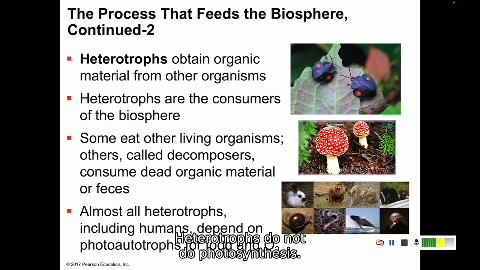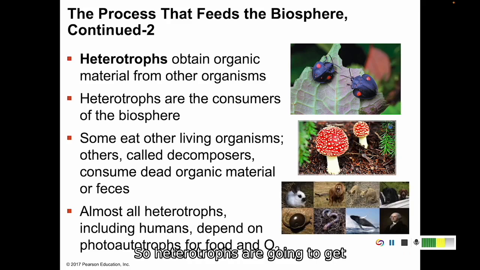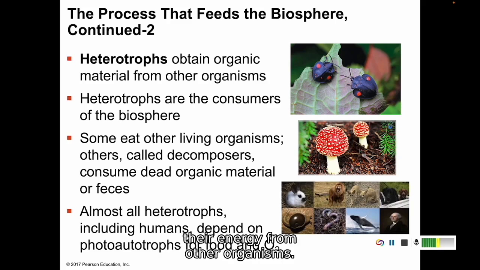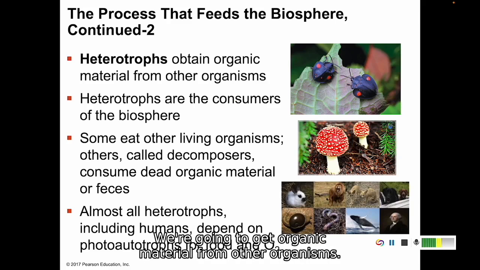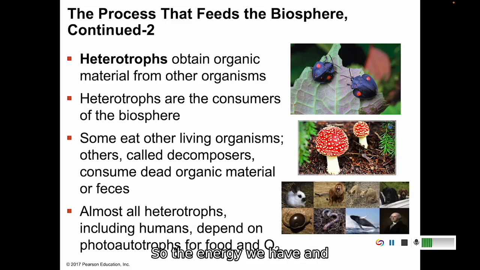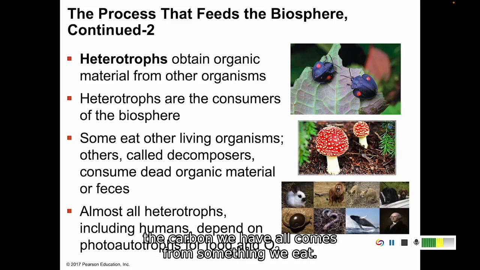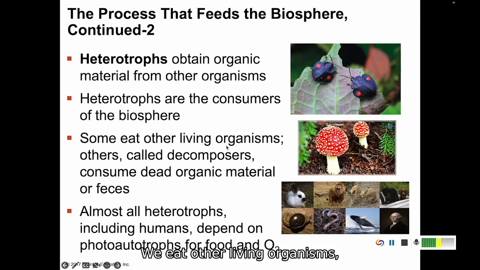Heterotrophs do not do photosynthesis. So heterotrophs are going to get their energy from other organisms. We're going to get organic material from other organisms. So the energy we have and the carbon we have all comes from something we eat. We are consumers. Animals like us, we eat other living organisms. Us, these beetles, all of these.